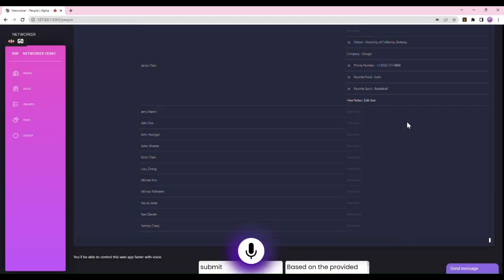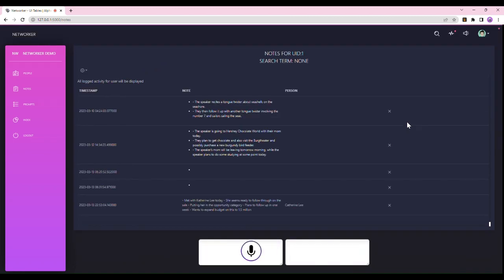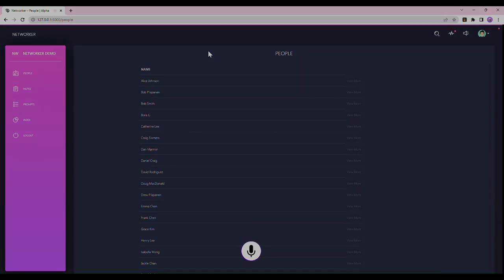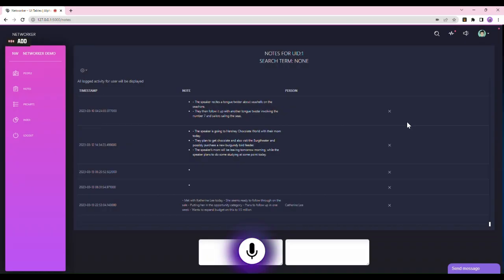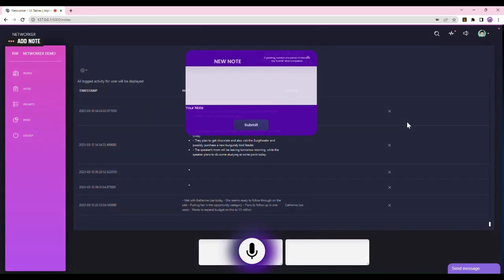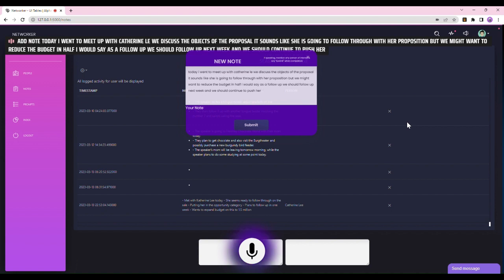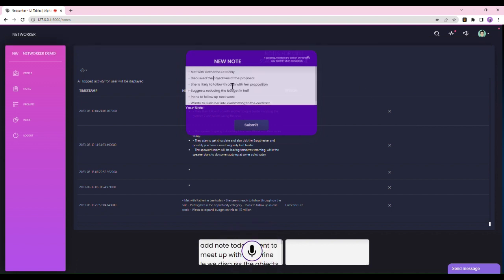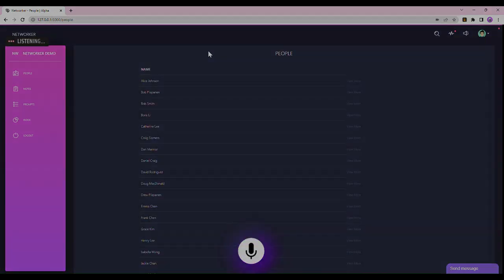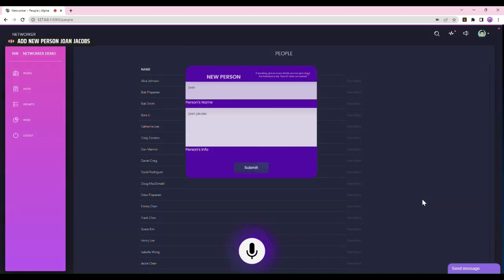Want to navigate pages? The Go to Page command will do the trick. When you want to add a note, just say Note. The prompt will listen for the next phrases that follow, taking careful notes on what was said. These objects are stored in a notes collection in MongoDB that you can access at any time through Networker's interface.